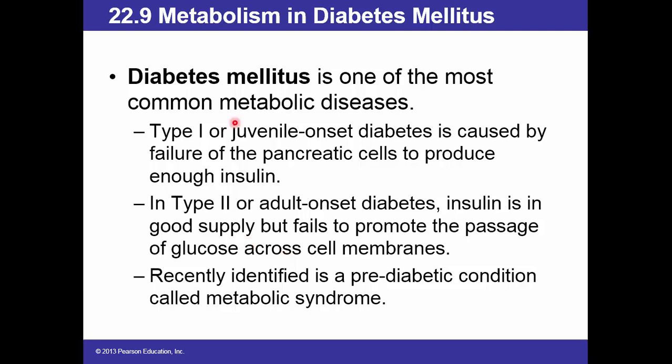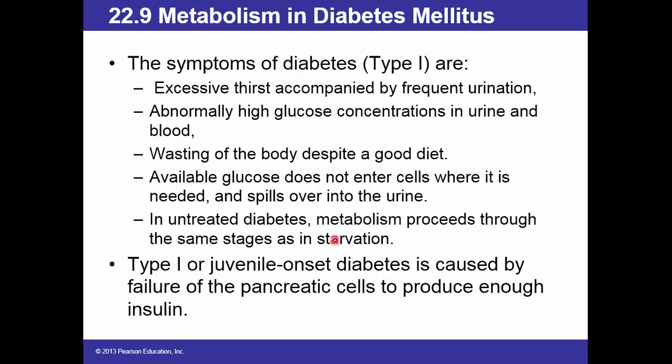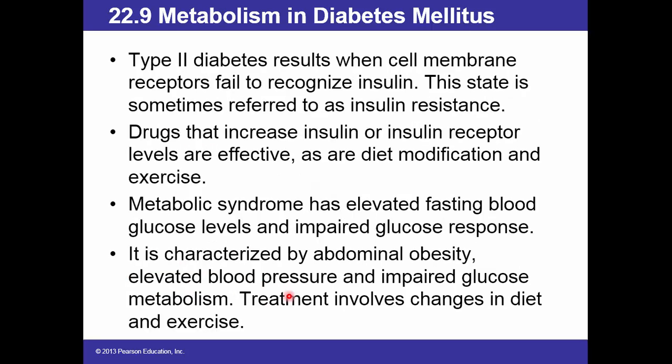Now, metabolism in diabetes mellitus is one of the most common metabolic diseases, type 1 or juvenile, and type 2 or adult. Recently identified is a pre-diabetic condition called metabolic syndrome. Now, the symptoms of diabetes type 1 are all these. You can read them. Don't worry about them.